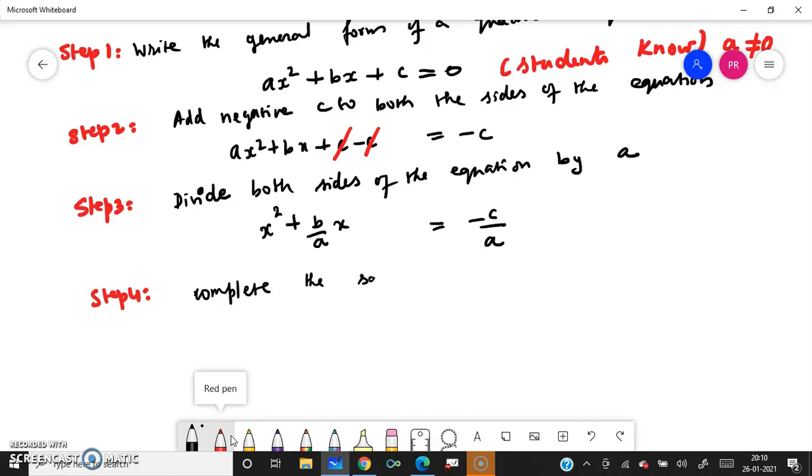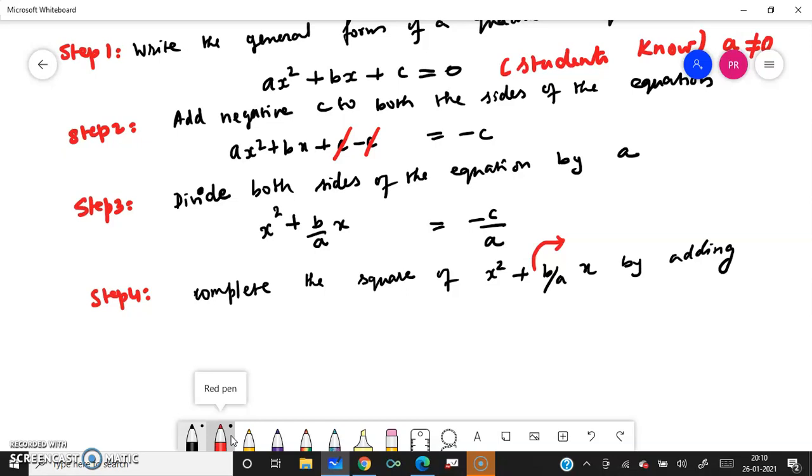Complete the square of x square plus b by a into x by adding. What are you going to add? It's nothing but this coefficient. You just see the coefficient. This coefficient is adding 2 to that.